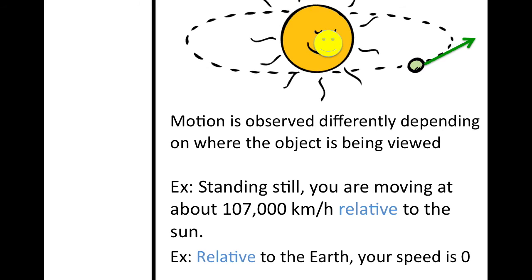If you were on the Earth and you were looking at yourself standing still, your speed would be 0 relative to the Earth. So where you are changes how you describe your state, either that you're moving or you're not moving.